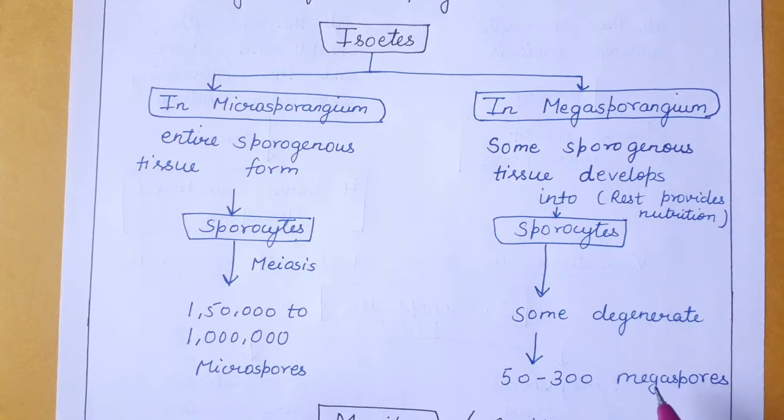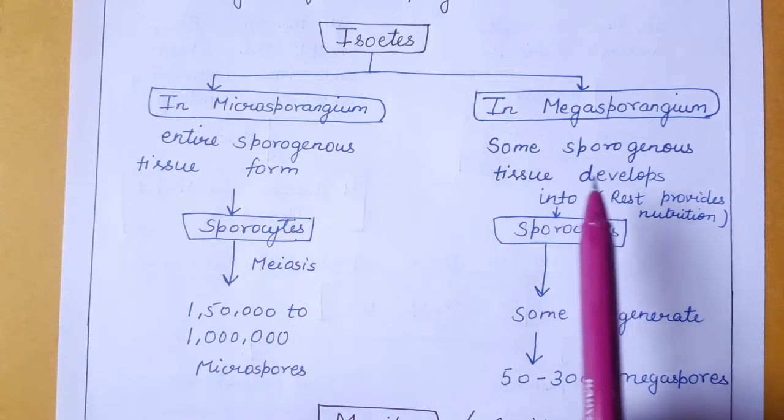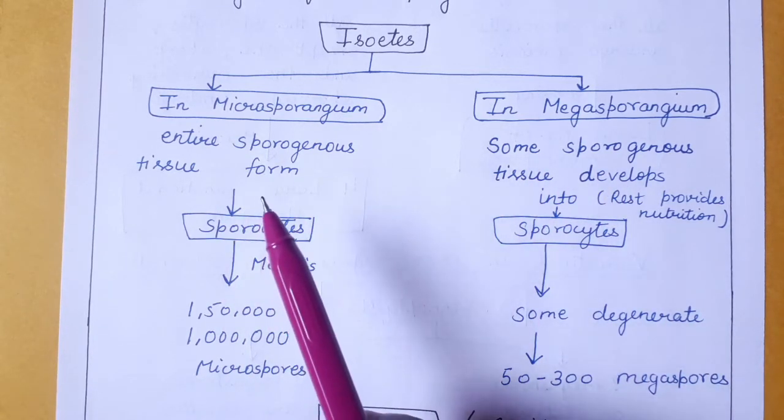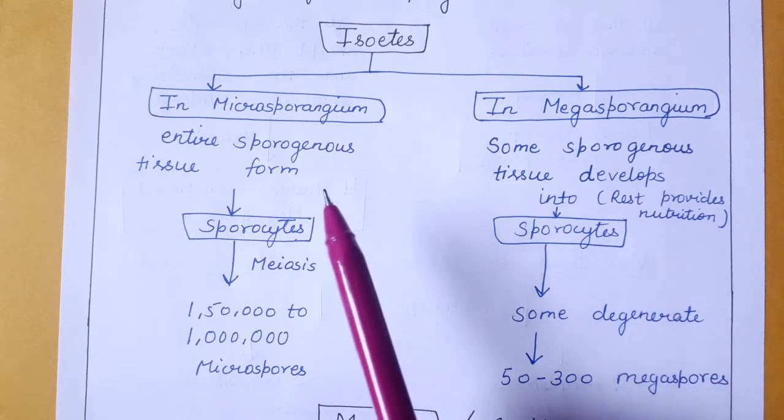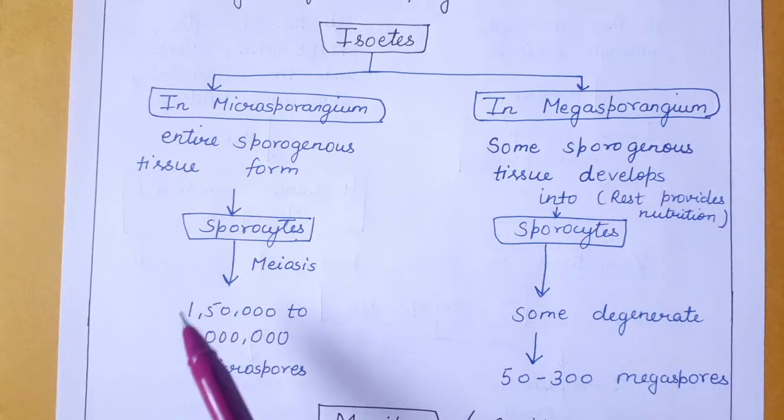So in such a situation, you can see the variations within the microspores and the megaspores. Microspores are produced in large numbers and they are smaller in size. However, the megaspores are larger in size but they are produced in lesser number.